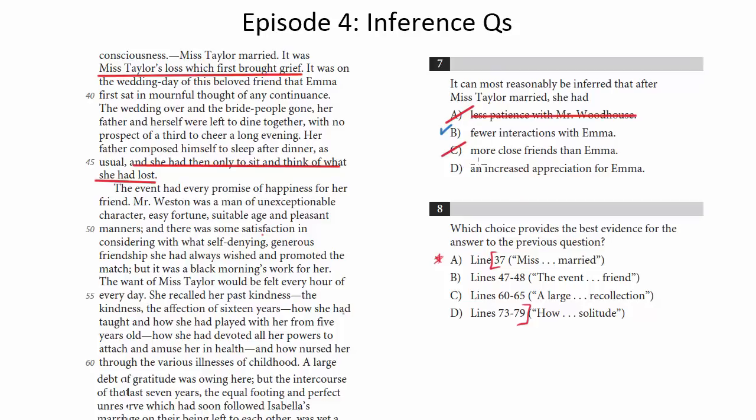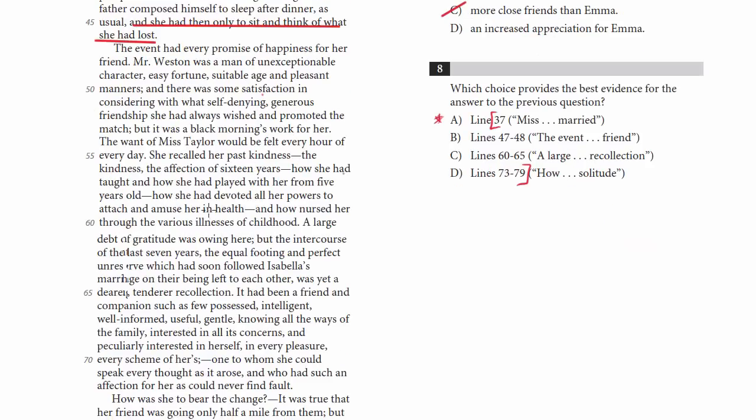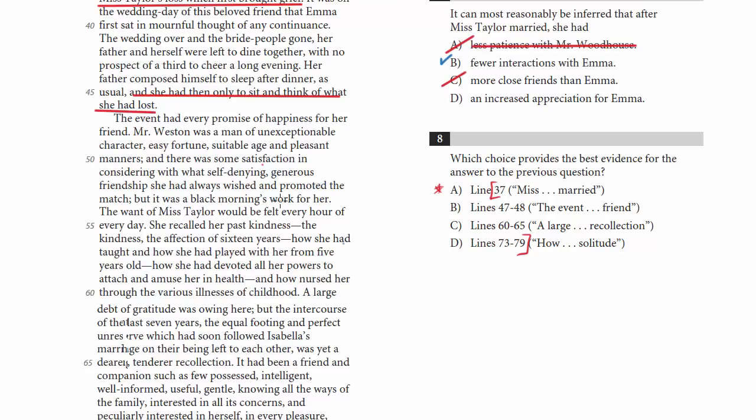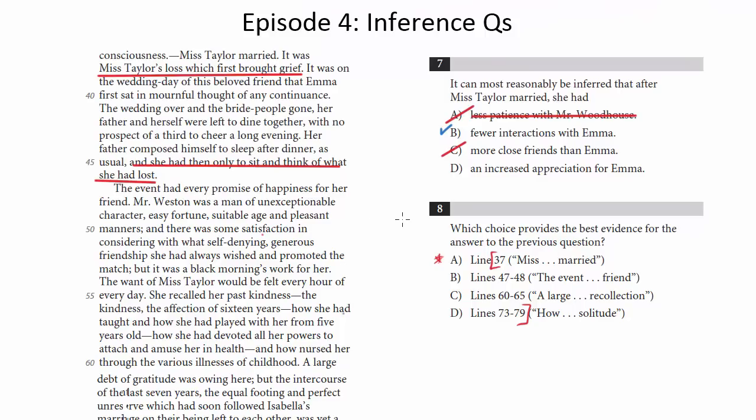Would she have an increased appreciation for Emma? Certainly here we get a sense in which Emma has now an increased appreciation for Miss Taylor because she kind of understands what she's missing, right? She really feels the absence at this point now that she's gone, right? You can't appreciate something until it's gone, typical saying. But it doesn't really say anything about the opposite, that Miss Taylor would have an increased appreciation for Emma. So we'll get rid of D.